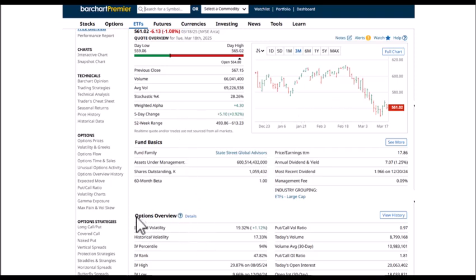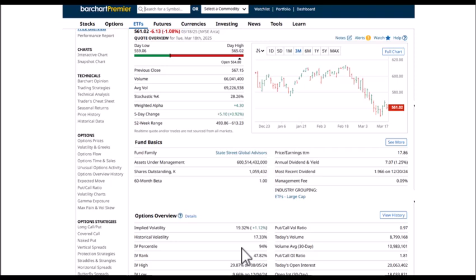But you've got all kinds of interesting information. And down in the options overview section, you can see the current implied volatility, 30-day implied volatility. It's 19.32. And below that is historical volatility. So that's how the SPY has been actually moving up until now. So remember, implied volatility looks forward, historical volatility looks into the past.